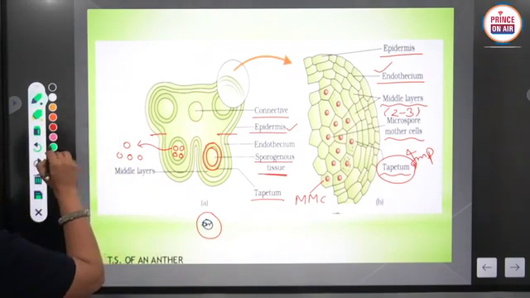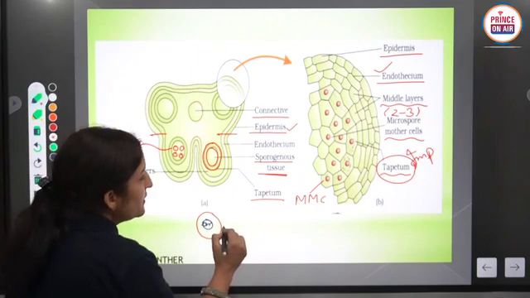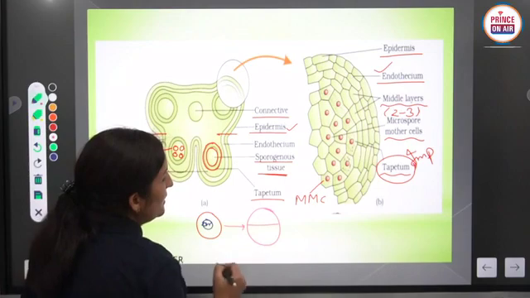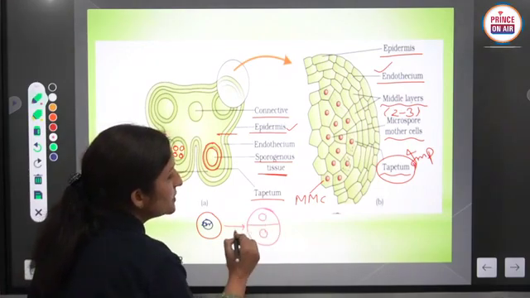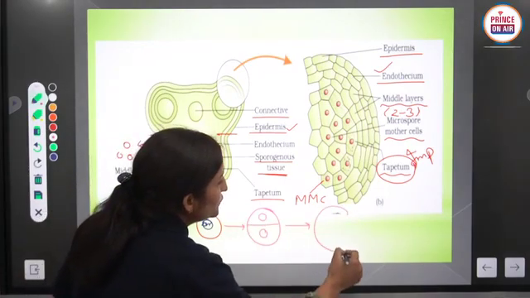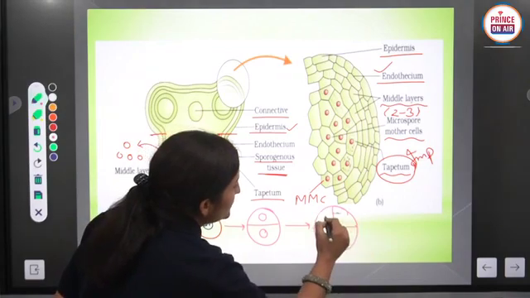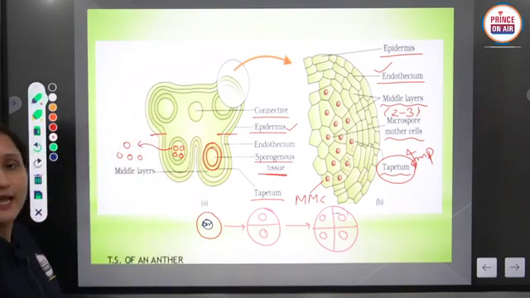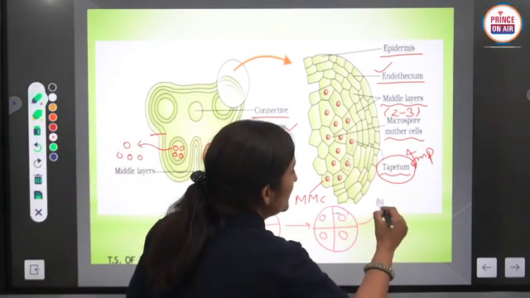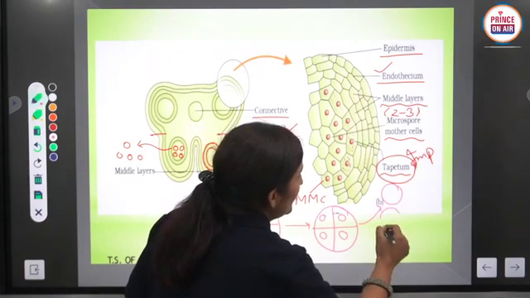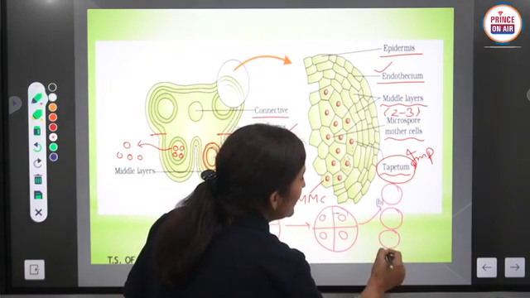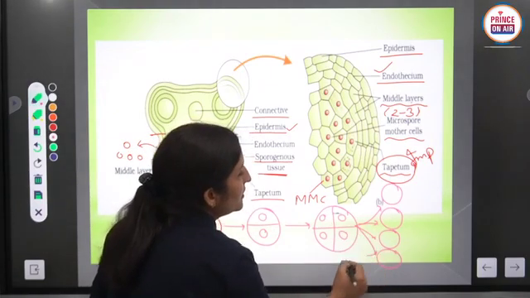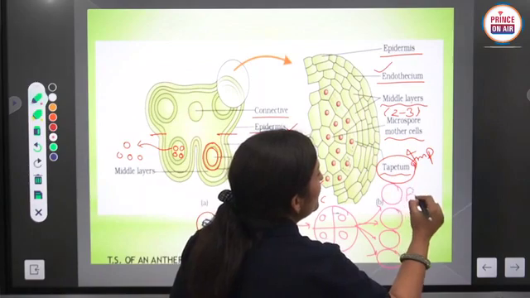It is divided into 2 cells after meiosis first, and then into 4 cells after meiosis second, and these are 4 microspores. These microspores become large in size and change into separate microspores, and these are called pollen grains.